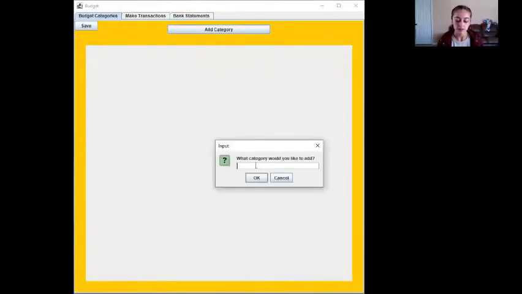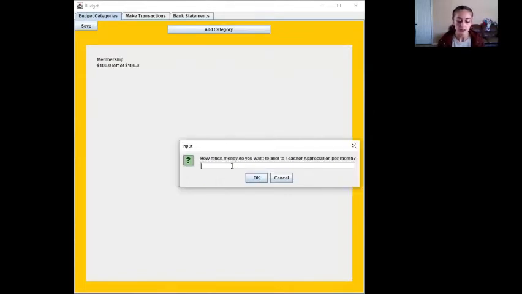If I were doing this for the PTSA, our first one might be membership. And then you can choose how much money you want to allot to this category per month. So we'll start out with $100. And then you can keep on adding categories as long as you need. This one will just be teacher appreciation, and we will say $50.